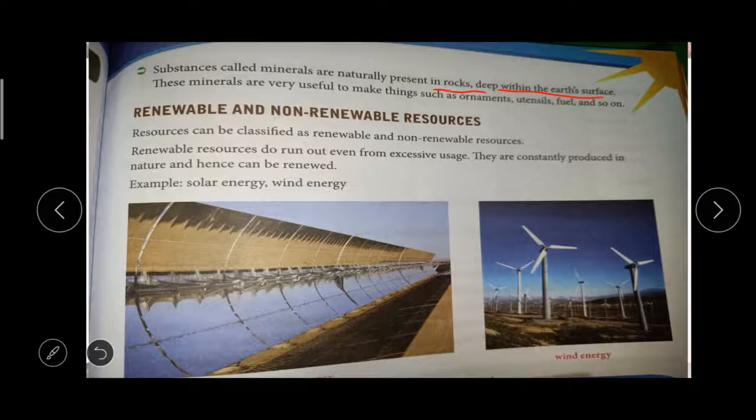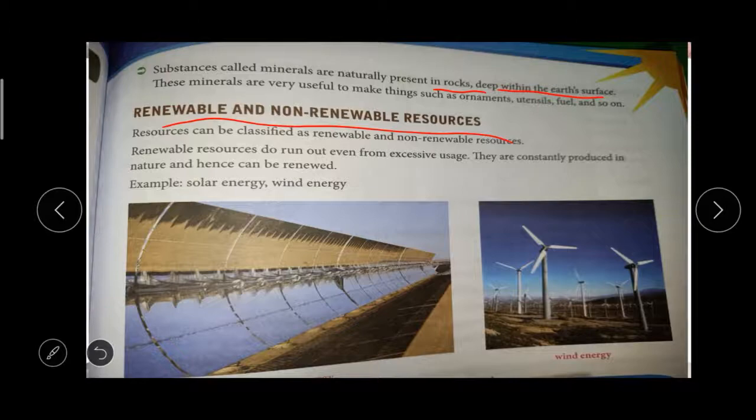Then there are two types of resources. One is renewable resources and the other is non-renewable resources, okay? So what are renewable resources? Renewable resources mean we can use them, okay? There is no limit for that.